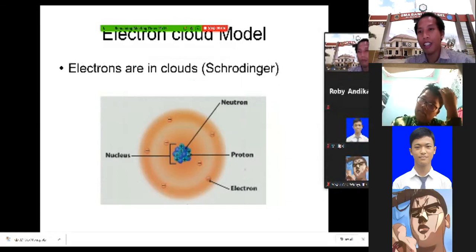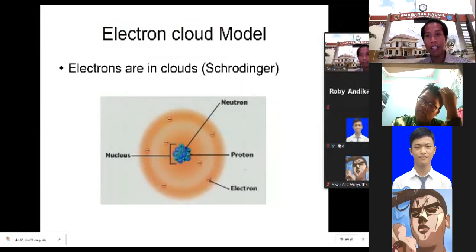The one that you learn in physics actually is the same. I'm just explaining here the chemical side of this experiment. Maybe you will also learn the physics side of this one, but they are the same thing. Schrödinger's cat in the box is talking about the probability, about the probability of finding the electron. Later we're going to see about this one also.